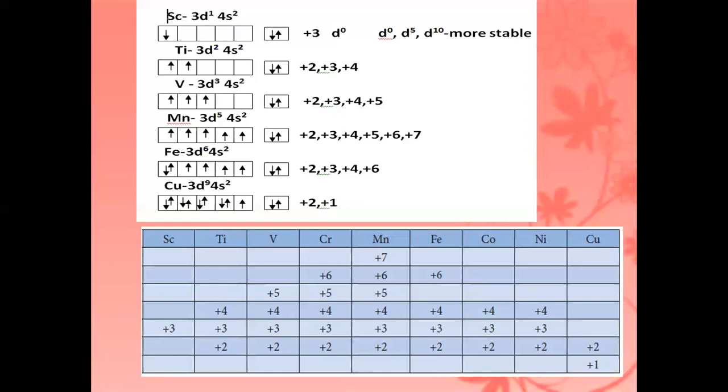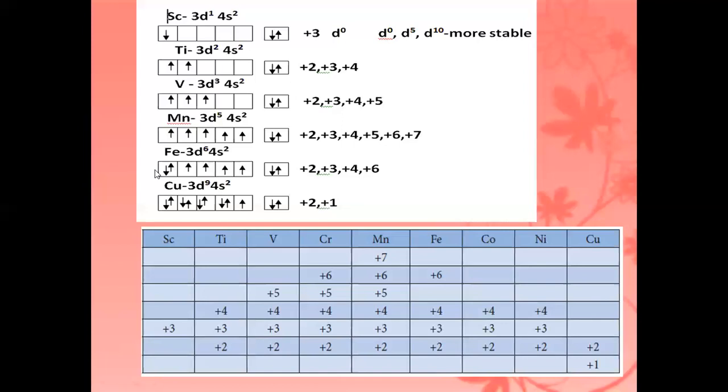Already we know that d5 means half filled and d10 is fully filled. Fully filled and half filled compounds are more stable than partially filled ones. So manganese is more stable in the +2 oxidation state.